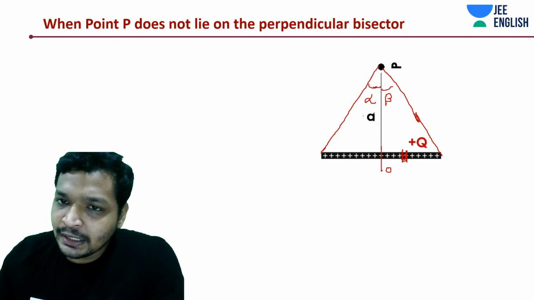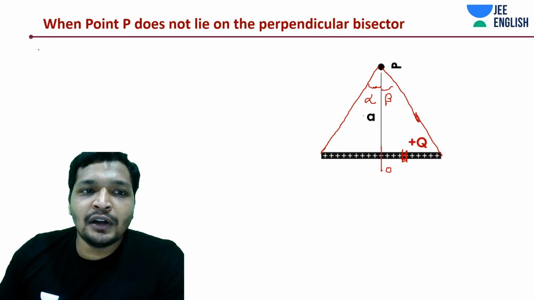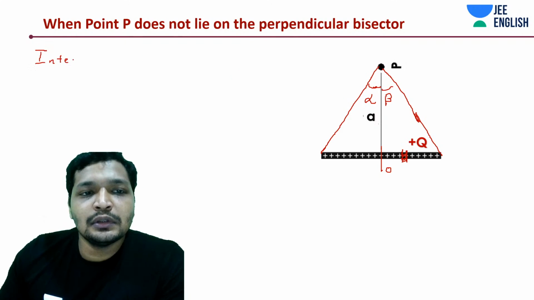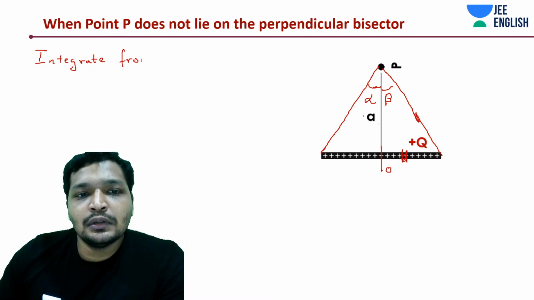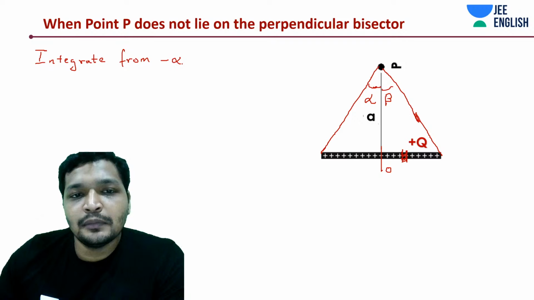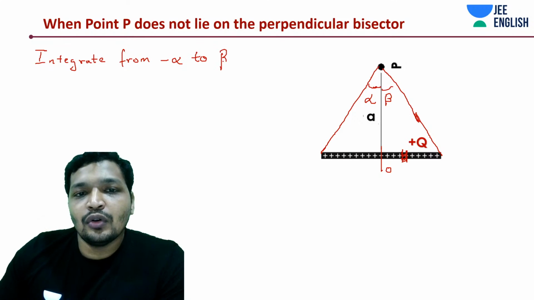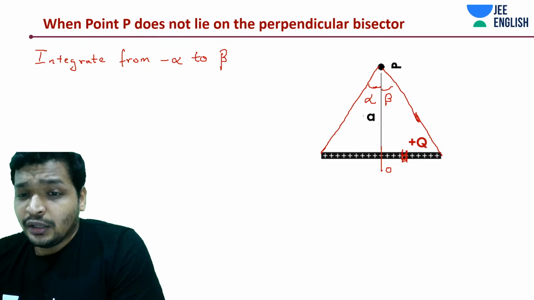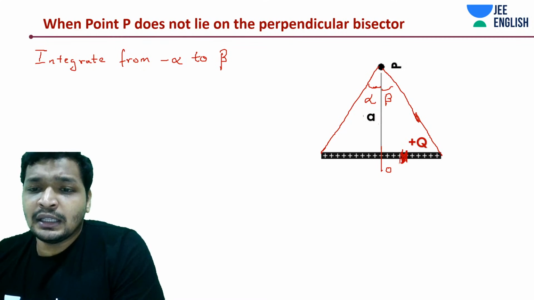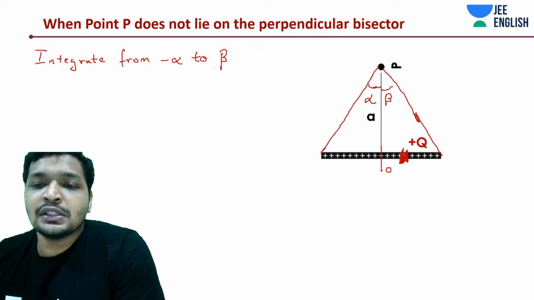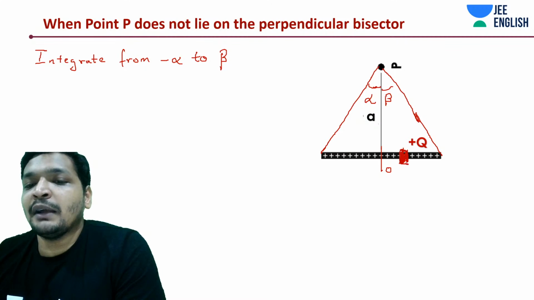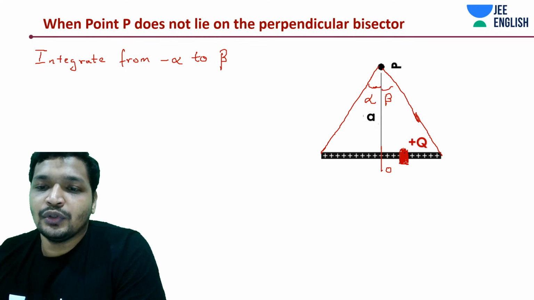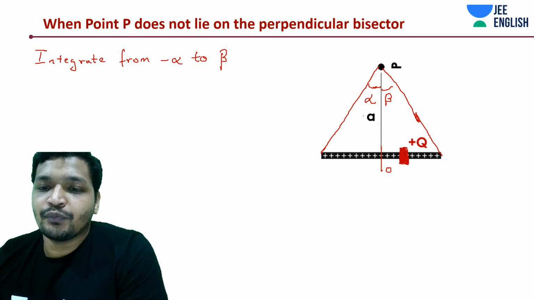Now, this is only applicable in the case of uniform charge distribution, else a function of lambda will be given to you.